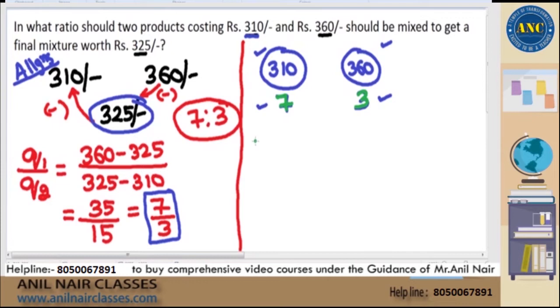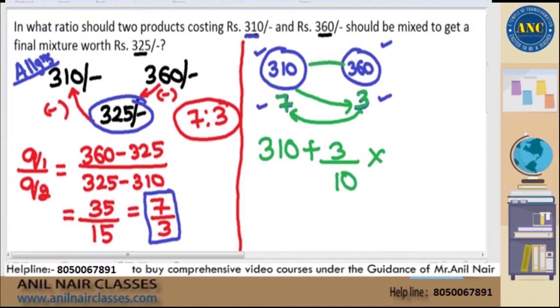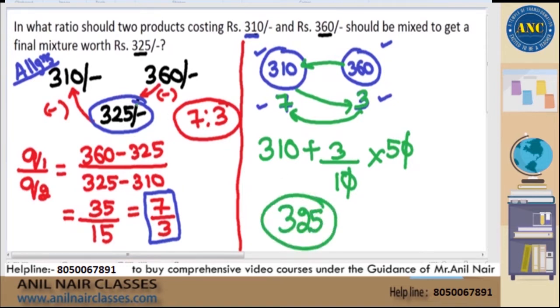Morning we discussed, for all the morning class students, this will be very easy. So it is 310 plus diagonal element is 3. Sum of 3 and 7 is 10. Difference of 360 and 310 is 50. This will cancel out. 3 into 5 is 15. What is 310 plus 15? 325. That is what is given in this case also. That is the reason my answer of 7:3 is also the right answer.